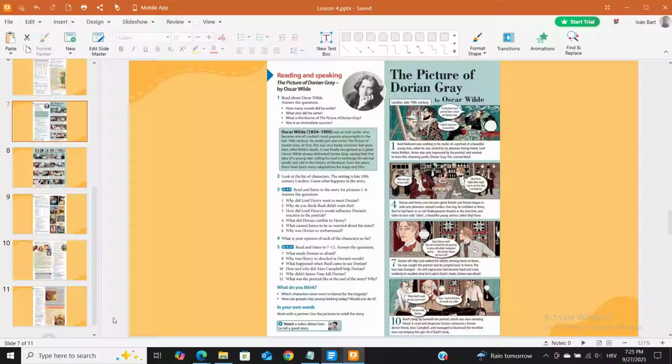Basil Hallward was working in his studio on a portrait of a beautiful young man, when he was visited by his pleasure-loving friend, Lord Henry Wotton. Henry was very impressed by the portrait and wanted to meet this charming youth, Dorian Gray. This worried Basil. Who are you in love with? Sybil Vane. Night after night I go to see her play. I worship her. Dorian and Henry soon became great friends, and Dorian began to seek new pleasures around London.